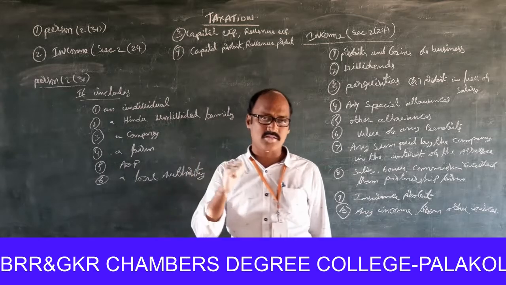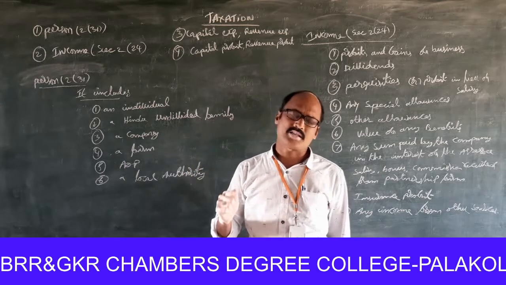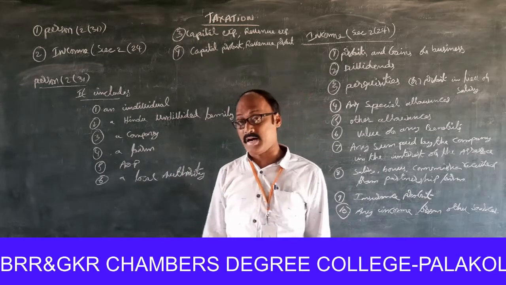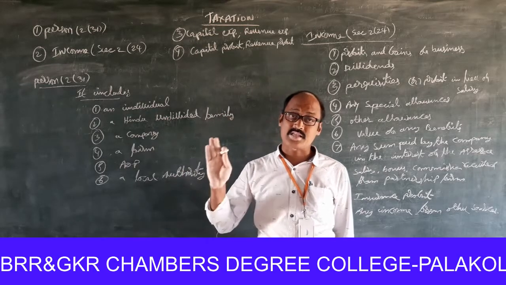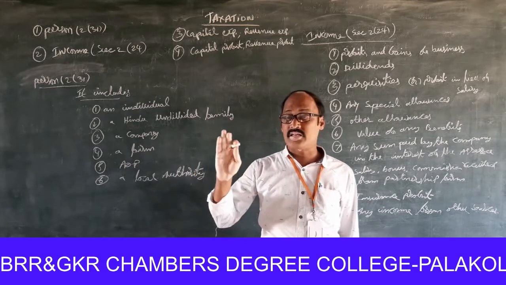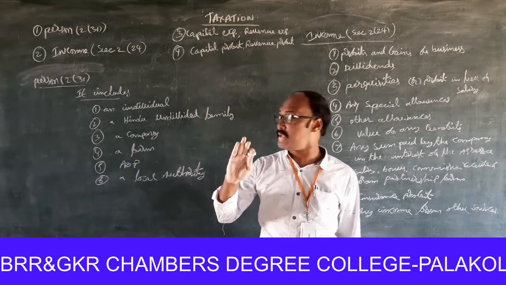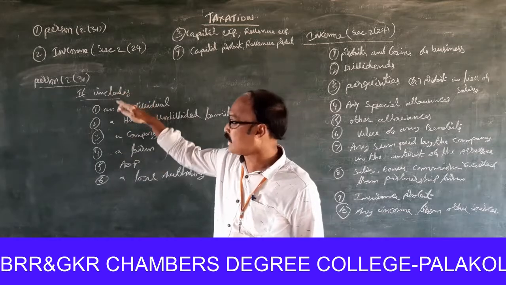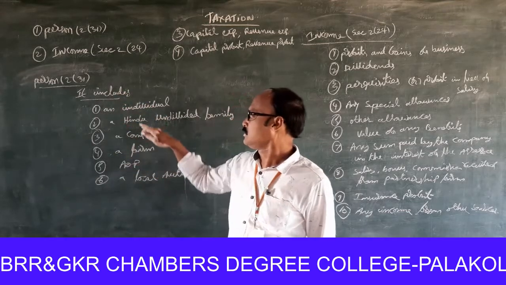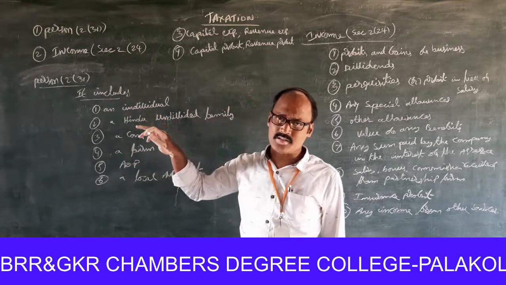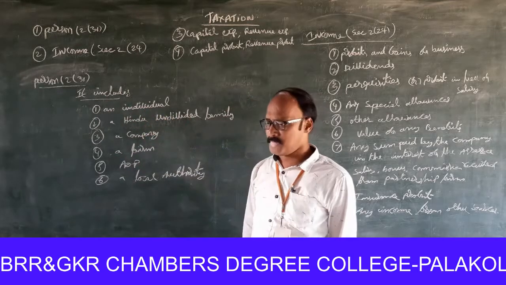Actually, person means a human being, but for income tax purposes, person includes an individual, that means a human being.